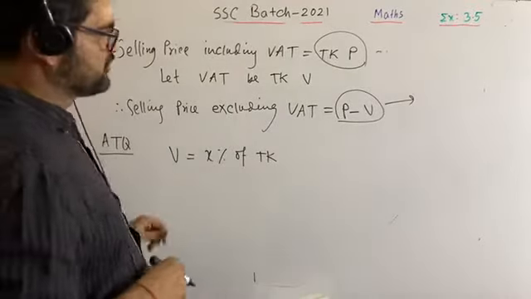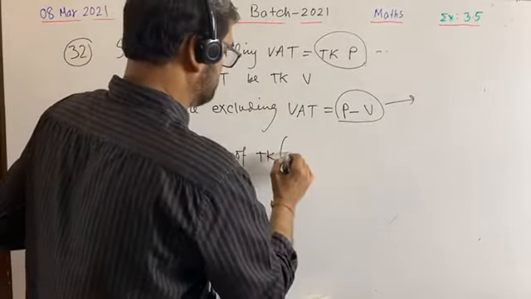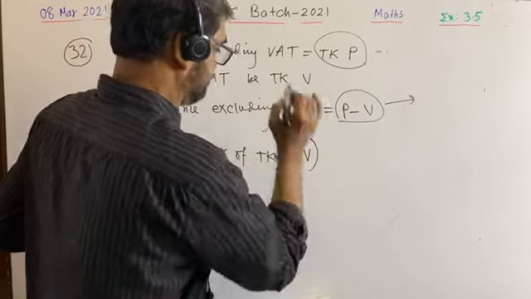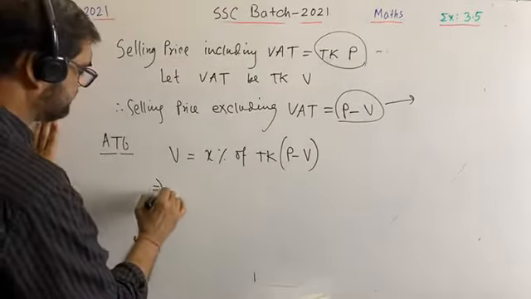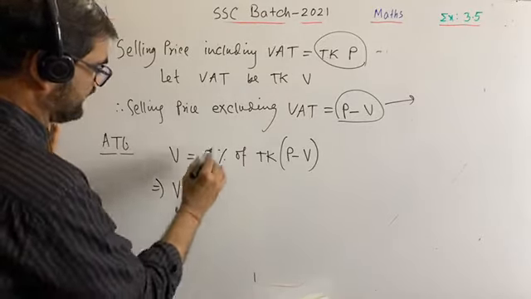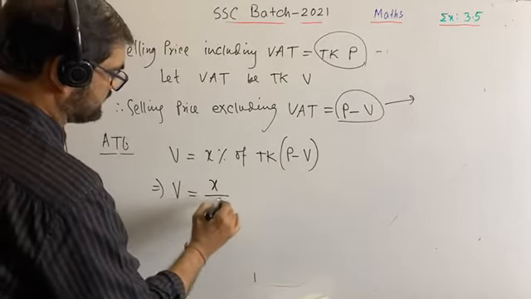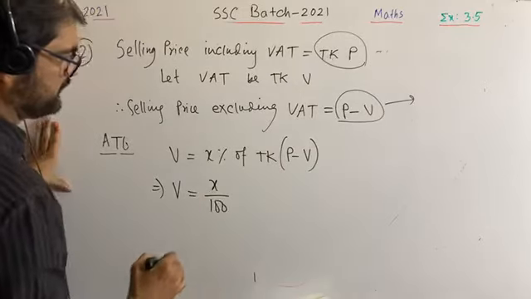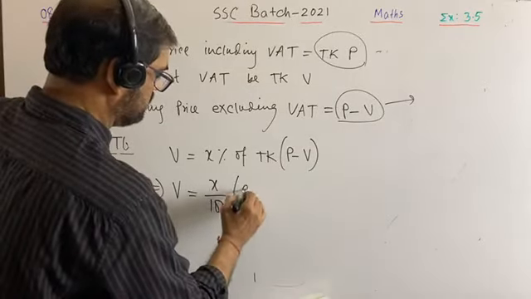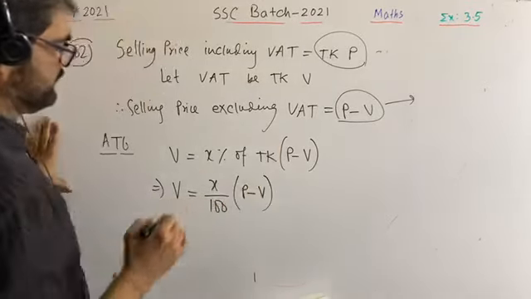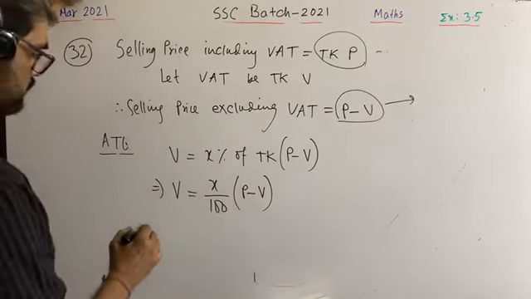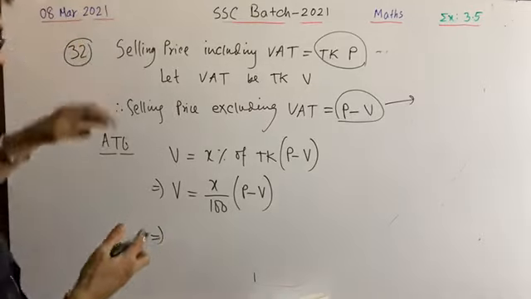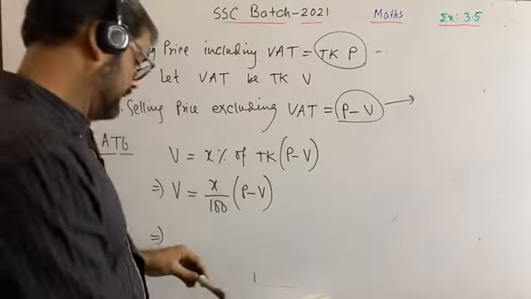So VAT is X percentage of taka P minus V. That means V is equal to X by 100 into P minus V. From here we can write down 100V.